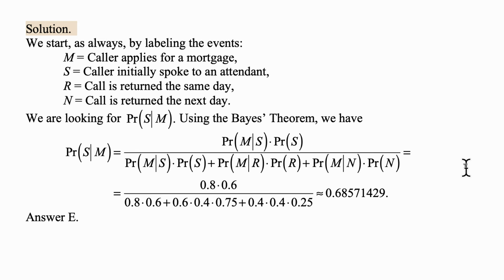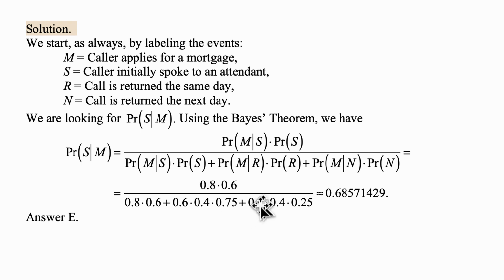Now as we wrote this, we just plug in the numbers. For the probability of M given S times the probability of S, this is straightforward: it's just 0.8 times 0.6, given in the problem. For the probability of M given R times the probability of R, there's a little bit of extra work, because we have a certain percentage of calls where the people leave a number, and then some of them are called the same day and some are called the next day.